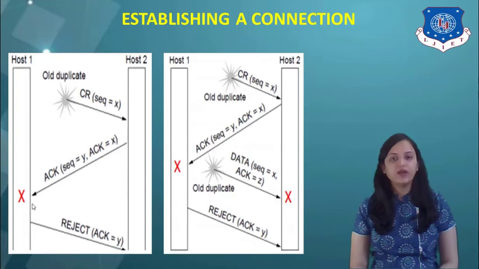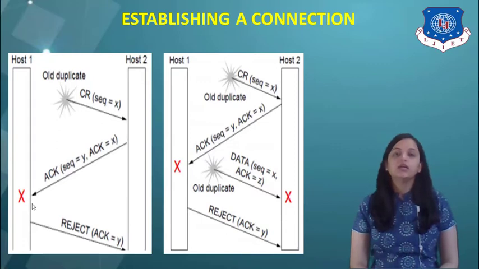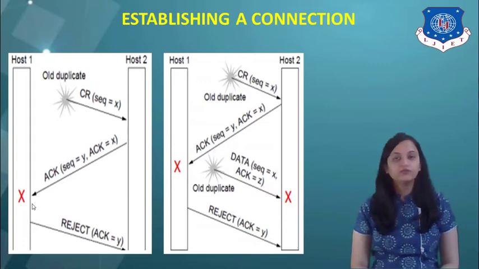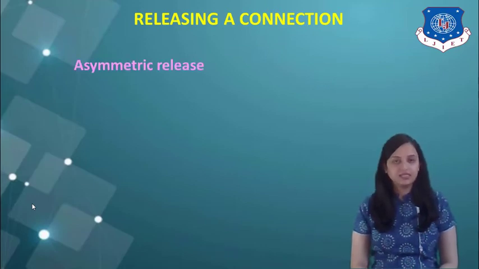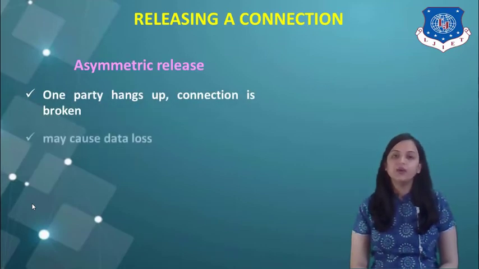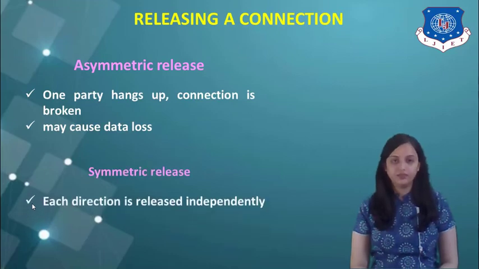The second case is where the acknowledgement and the data are lost. These are the worst case scenarios in establishing a connection for the three-way handshaking case. Next is releasing a connection. That means once the data is transferred, the connection is to be released. Now there are two types of connection release process. The first one is asymmetric release and the second one is symmetric release.